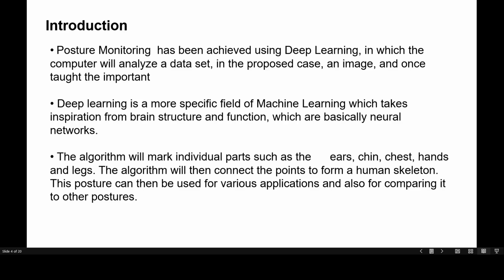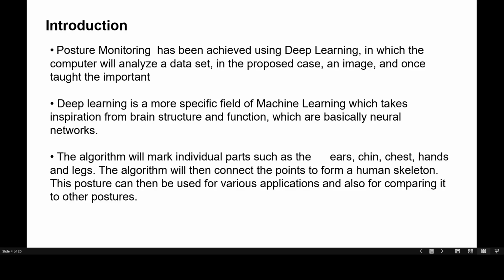Let me walk you through the introduction section of our paper. With the advancement of technology and improvements to computers, it becomes better at interacting with humans in different ways. It leads to systems that can analyze humans in various different ways, such as posture, eye movement, facial changes, etc. Recently, studies have focused on an individual's posture, which is critical for good health, as a person should pay attention to his posture or else it might cause them problems later.